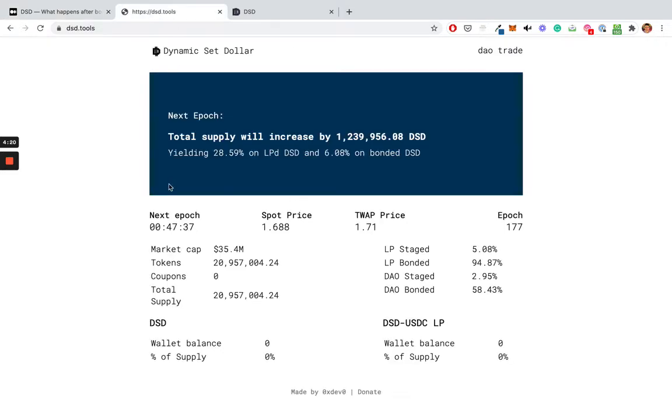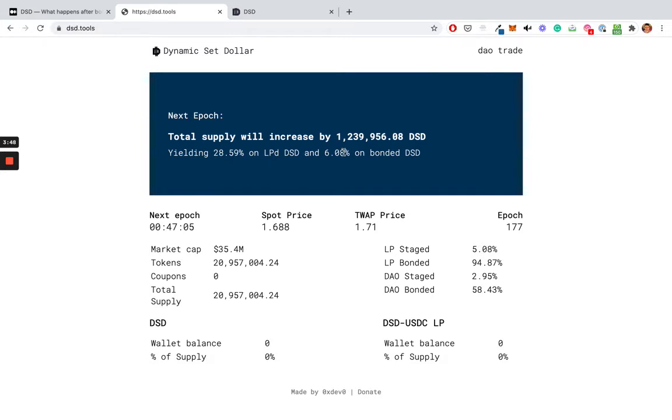The supply: let's just assume we entered a contraction phase right now, and we have, let's round it up, 21 million tokens. We would have the same 21 million tokens in circulation. DSD doesn't modify the supply at all, and the DSD that you have, even if it's bonded or in LP, will stay the same. Now, what's important to also understand is that once the price goes under 1, the LP rewards and the DAO rewards disappear, so they stop.